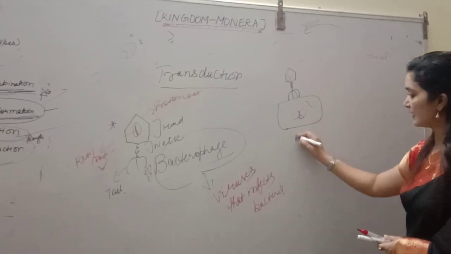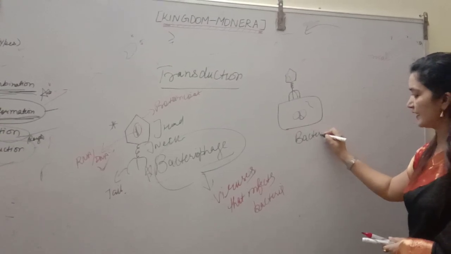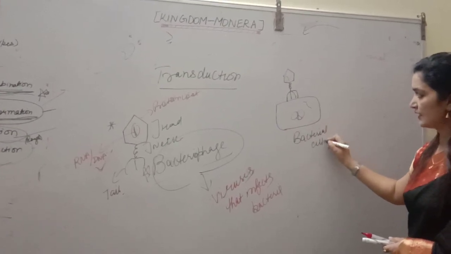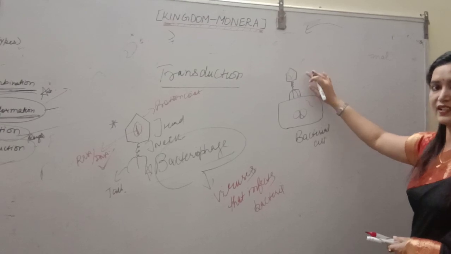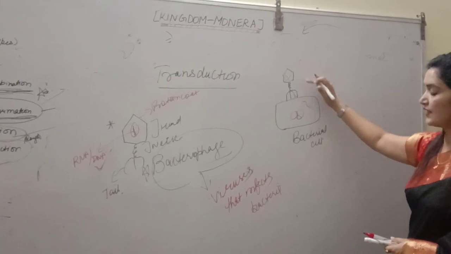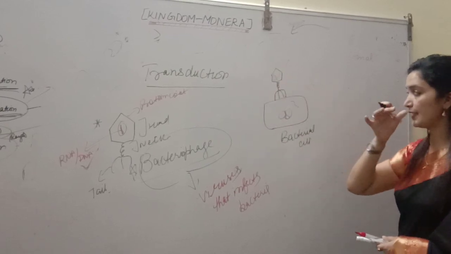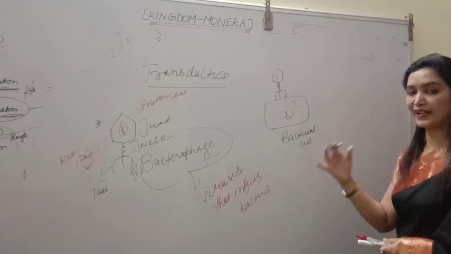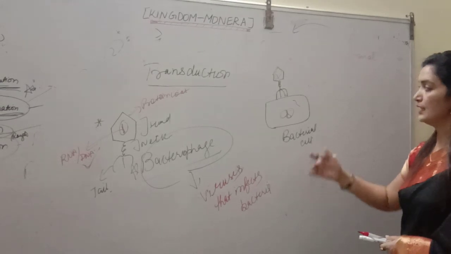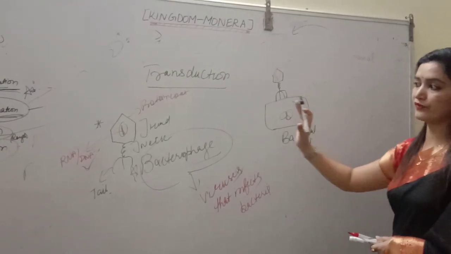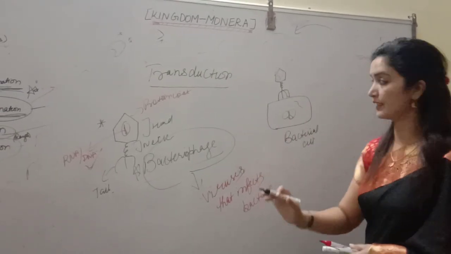bacterial cell. This is the bacterial cell. This is the virus that infects bacteria. It is called bacteriophage. It will transfer only its genetic material. The protein coat, the outer covering, remains outside the bacterial cell. Alright. So, this type of transfer is called transduction.